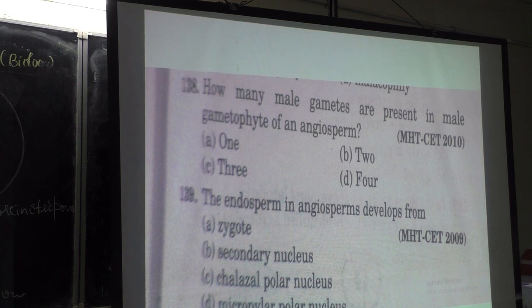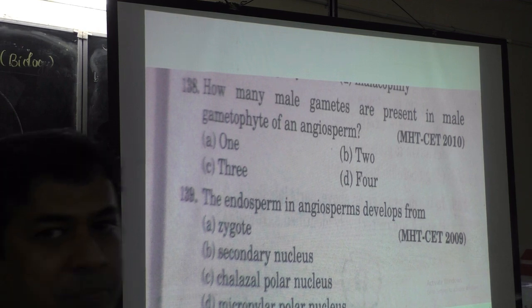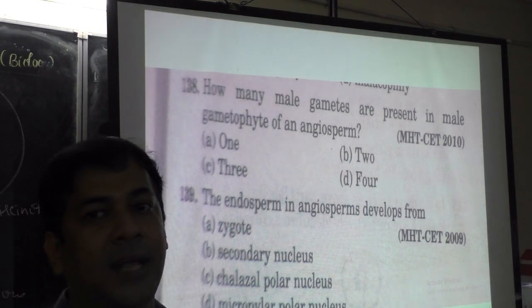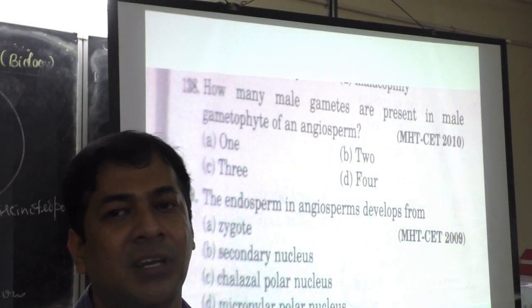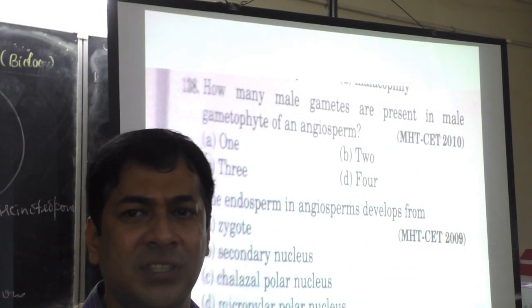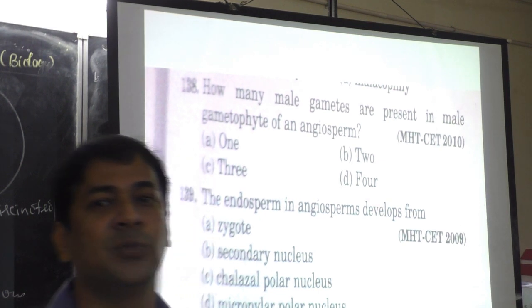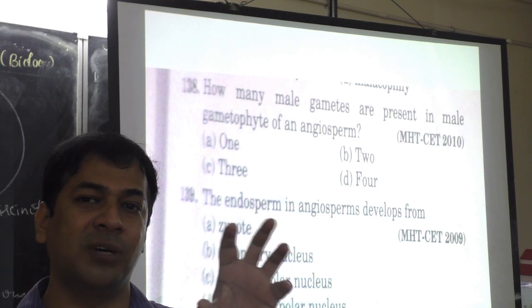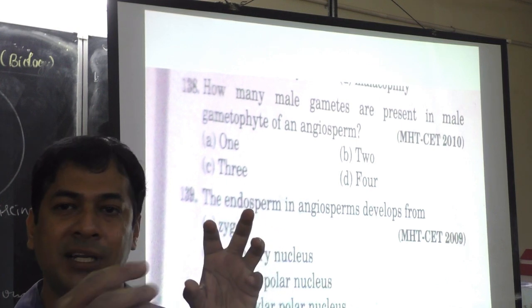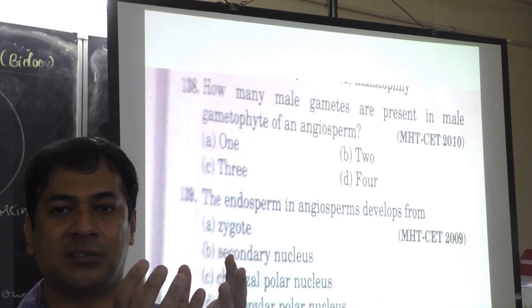Then the endosperm of an angiosperm develops from what? Endosperm is triploid, 3N. It is formed by double fertilization, triple fusion, which you have learnt in first year. Egg is N. When fertilization happens, pollen grain and egg meet and become a zygote.